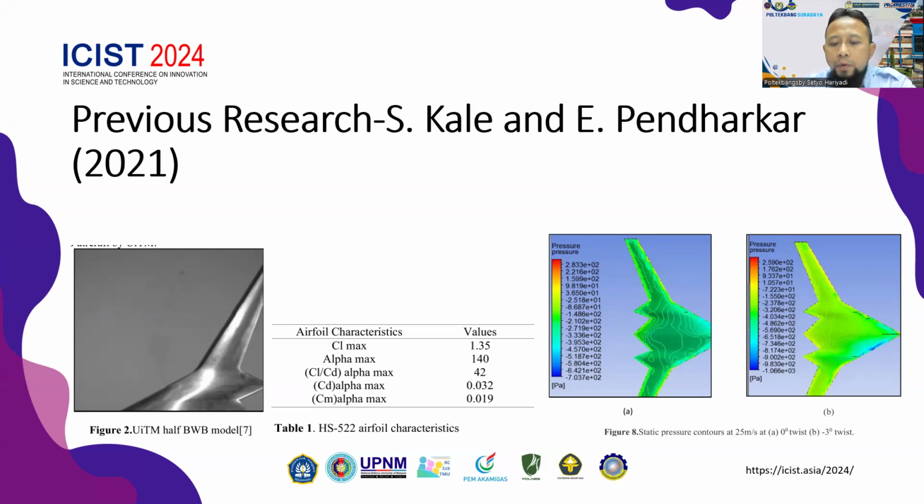The sweep angle used was 60 degrees and the twist angle was -3 degrees to 3 degrees with a step difference of 1 degree. The maximum lift coefficient was achieved at a twist angle of -3 degrees and the minimum drag coefficient was achieved at a twist angle of 1 degree. With an increase in twist angle, the increase of lift coefficient is higher than the increase in drag coefficient.